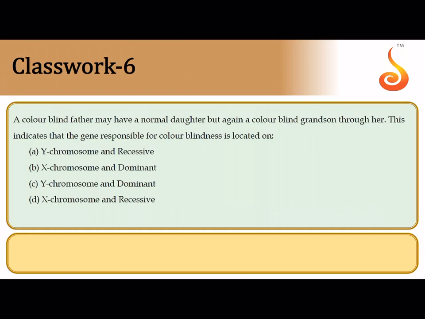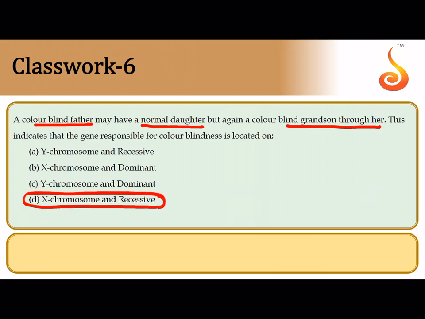A colorblind father may have a normal daughter but again a colorblind grandson. See, there is a skip generation pattern. Now the grandfather is colorblind but his daughter is normal, but his grandson has colorblindness. So this kind of skip generation pattern is only seen in the case of X-linked recessive or sex-linked inheritance. So the correct answer is X chromosome and recessive.